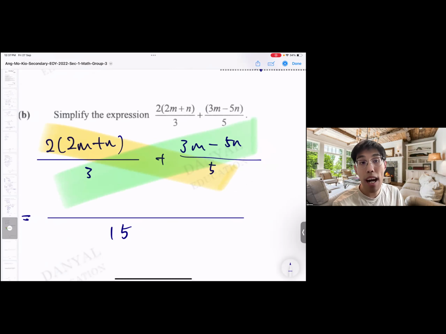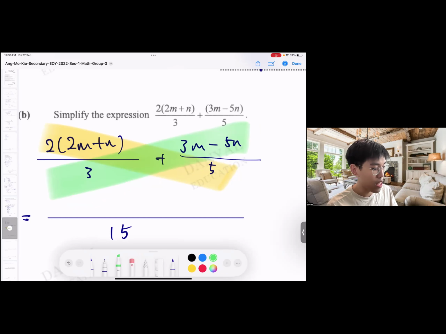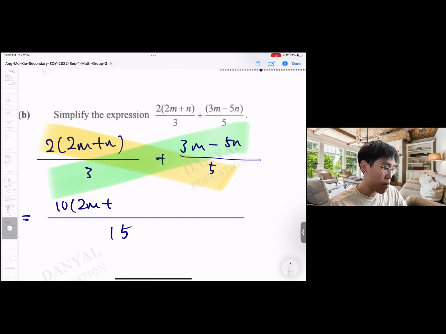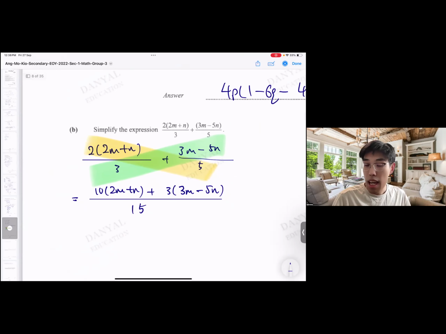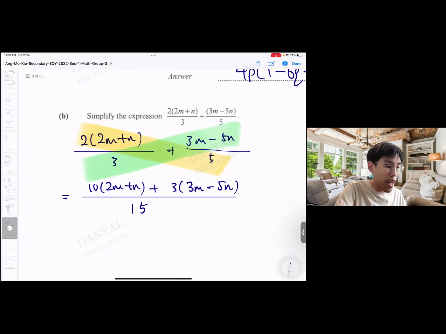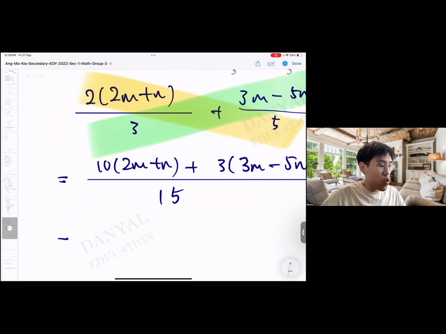At the same time, I don't rush into expanding my 2 times 2m plus n. No rush. Settle all the coefficients nicely outside first, then I throw inside. Confirm correct. So I multiply 5 times 2, which is 10. Oops, okay, do again. So it's 10 times 2m plus n plus 3 times 3m minus 5n. I leave it like that first. I make sure everything is done nicely. Everything is all good to go. Then I go and expand.